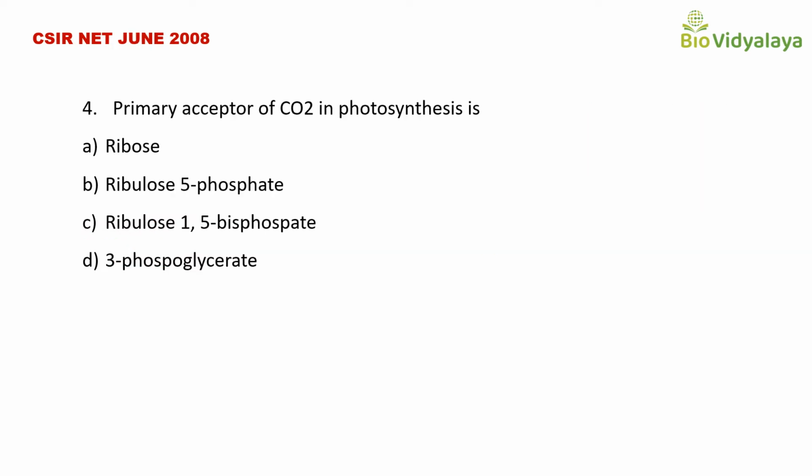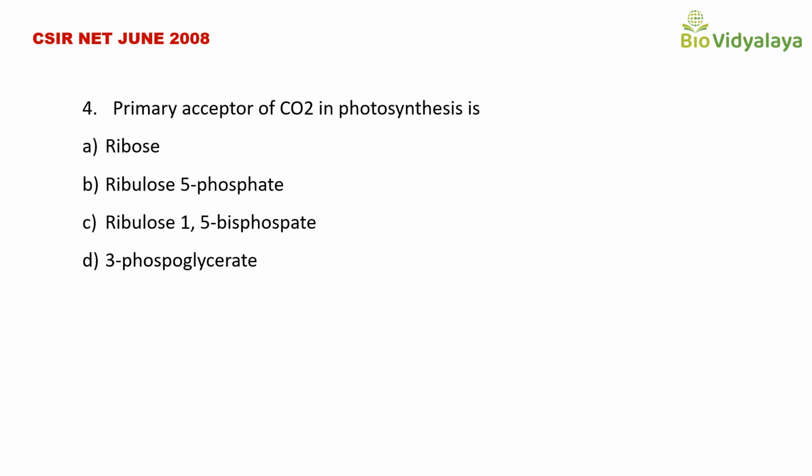This is the question from CSIR NET June 2008. Primary acceptor of carbon dioxide in photosynthesis is option A, ribose; option B, ribulose 5-phosphate; option C, ribulose 1,5-bisphosphate; option D, 3-phosphoglycerate.